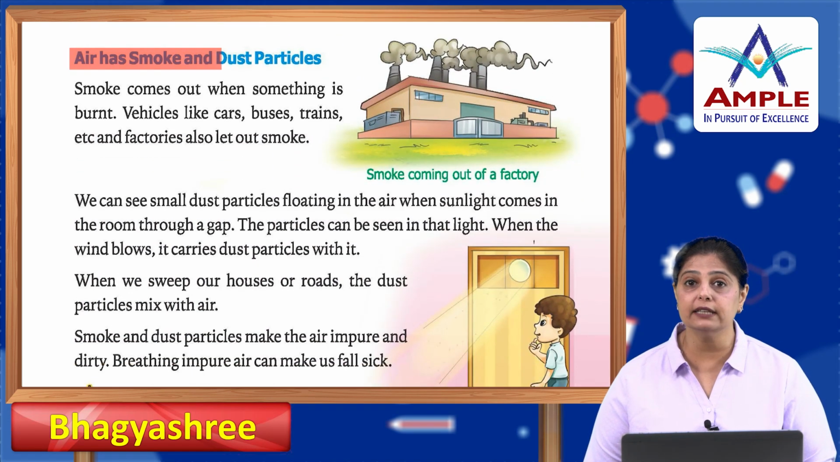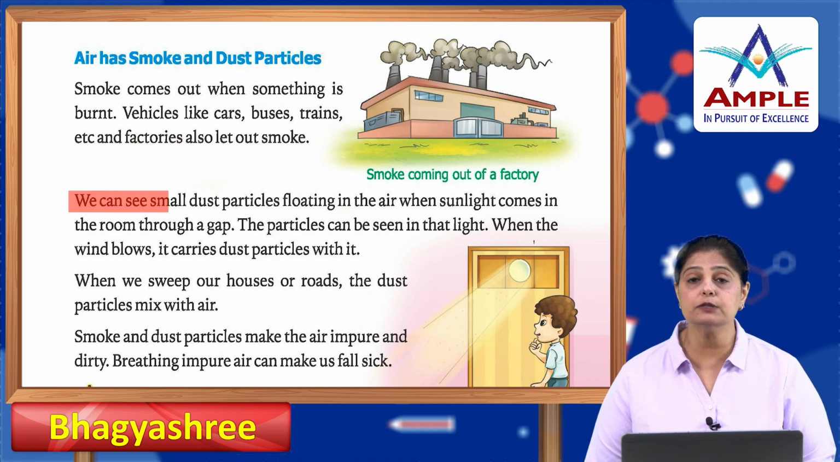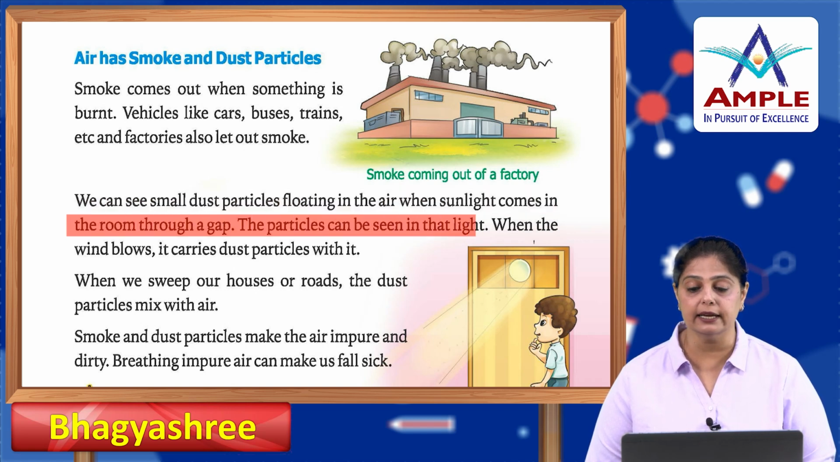Air has smoke and dust particles. Smoke comes out when something is burnt. Vehicles like cars, buses, trains, etc. and factories also let out smoke. So, any burnt particle turns into smoke. We can see small dust particles floating in the air when sunlight comes in the room through a gap. The particles can be seen in the light.